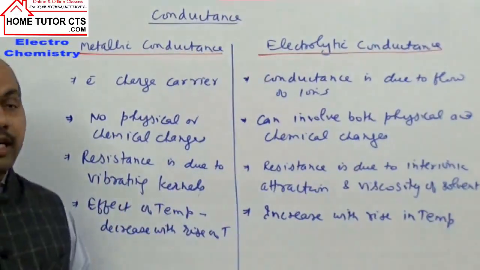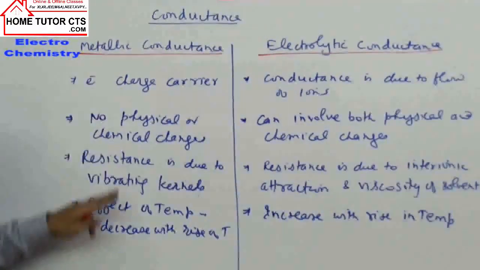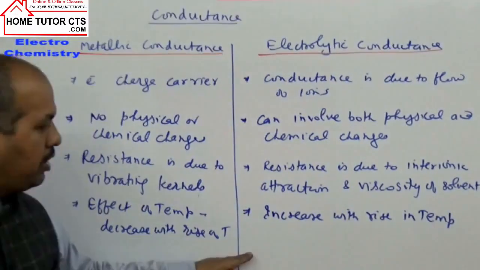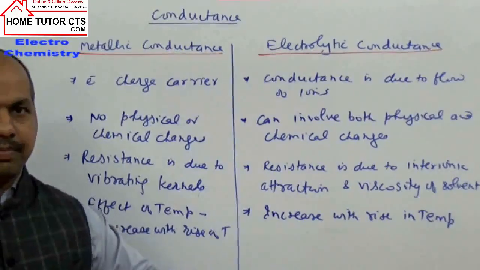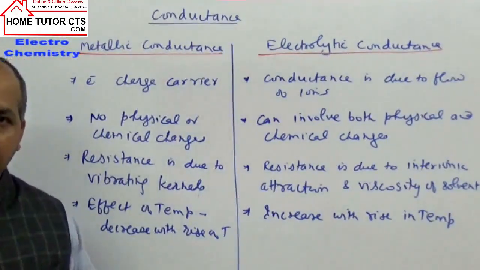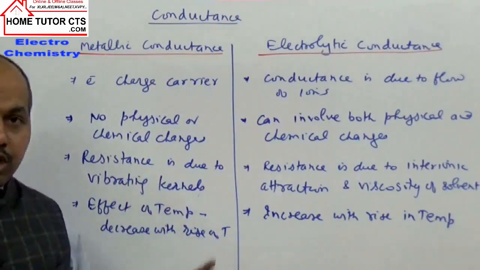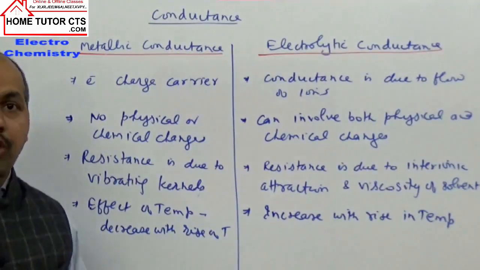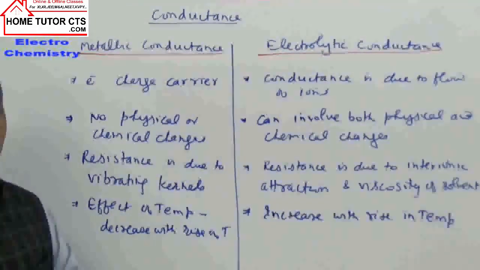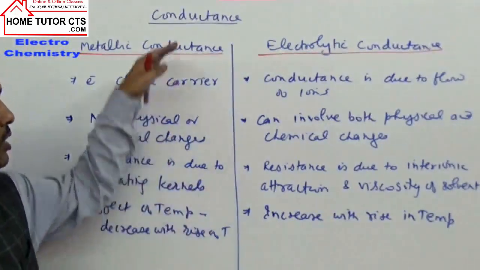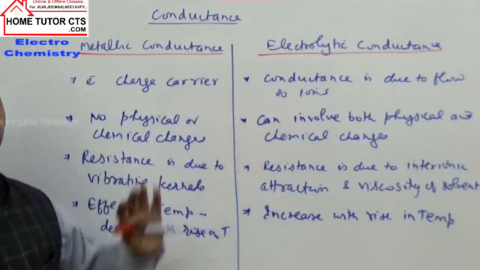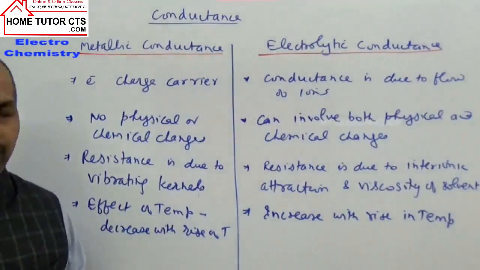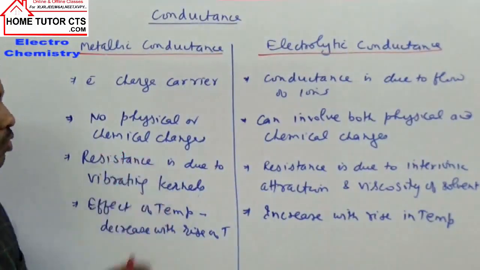Okay. Next one can be flow of matter. In metallic conductance, they involve flow of electrons but not matter. But here they involve flow of matter. Ions are moving from one position to another under the influence of the electric field. So electrolytic conductance involves flow of matter, whereas metallic conductance does not. So this is the difference between metallic and electrolytic conductance. Again, this is quite important, and the topic is quite important for different examinations as well. Okay. Now next we take terms involved in conductance further.